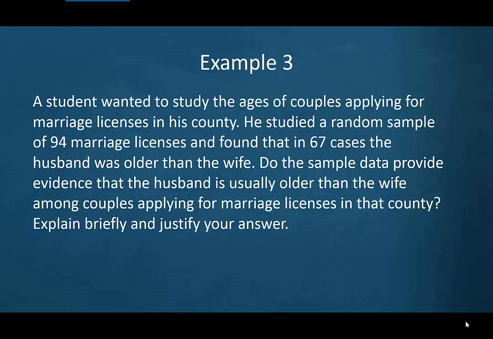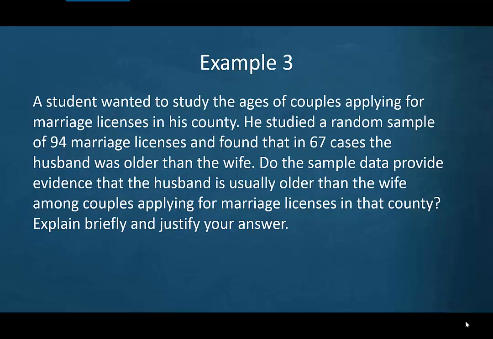So example 3. A student wants to study the ages of couples applying for marriage licenses in his county. He studied a random sample of 94 marriage licenses, and found 67 cases where the husband was older than the wife. So do the sample data provide evidence that the husband is usually older than the wife among couples applying for marriage licenses in that county? Explain briefly, and let's justify our answer.